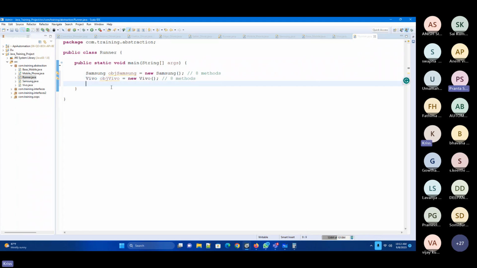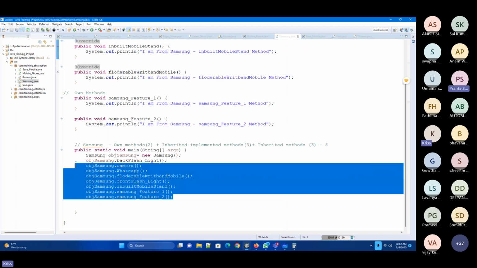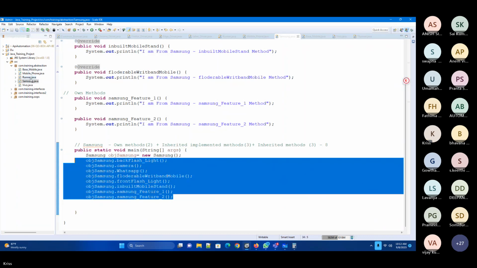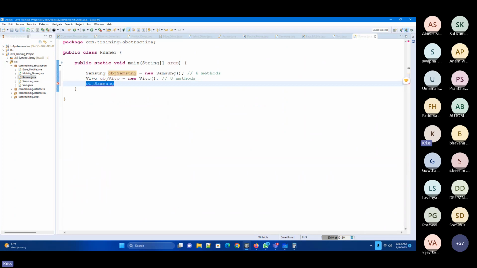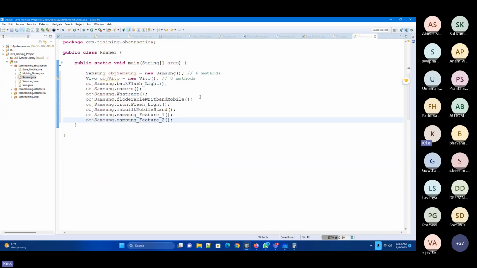Now, with this particular object, whatever methods we have implemented in this Samsung, I'll take all these particular methods and come to the runner file. See, this is the same, but calling it from another class.